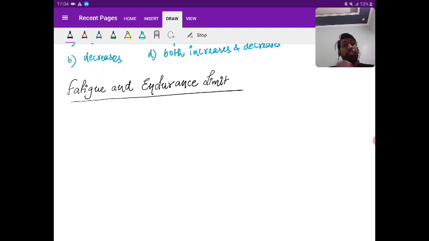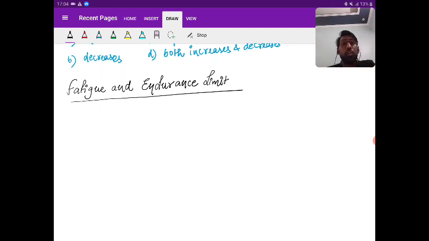Suppose in a material, at one particular time there is tension, then at another time there will be compression. So that type of load acting on the structure causes failure in the structure. This type of failure that occurs due to cyclic loading or reversal of stress, we say as fatigue.